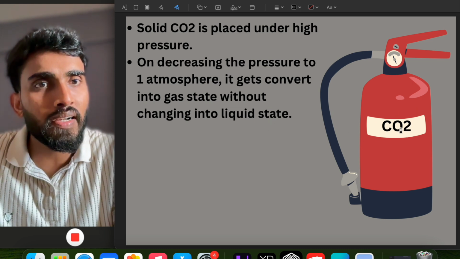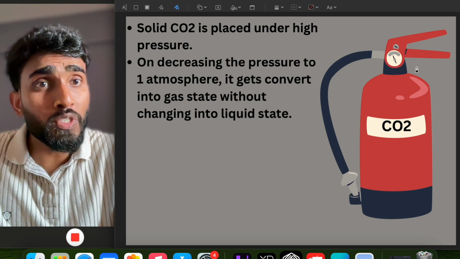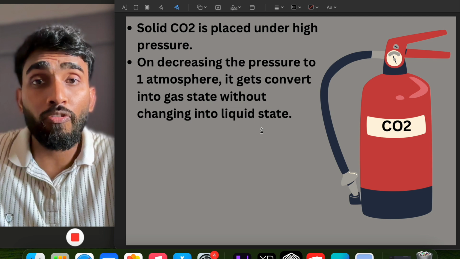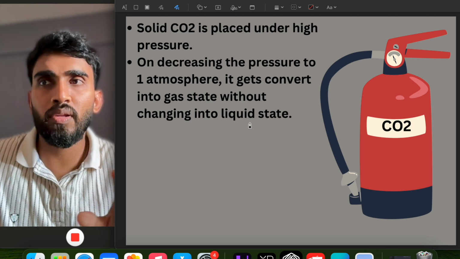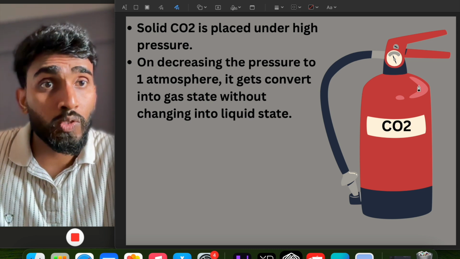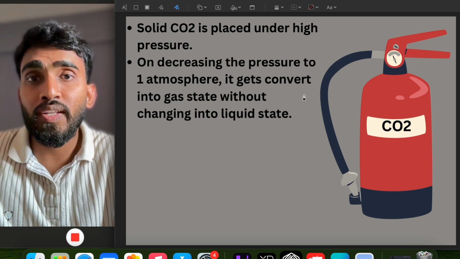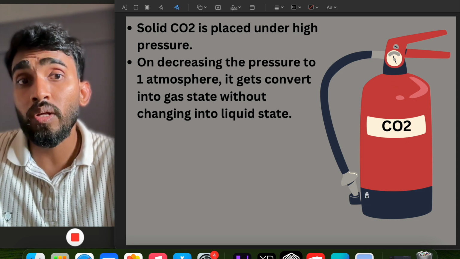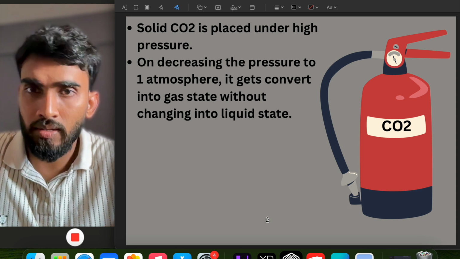So inside the cylinder it is in the solid form, but when we will use it outside the bottle, there is the pressure of 1 atmosphere. 1 atmosphere pressure is the pressure which is generally available at room temperature, at normally all the place. So when it comes out, the pressure gets reduced to 1 atmosphere and it directly changes from solid state to gaseous state and helps in extinguishing the fire.